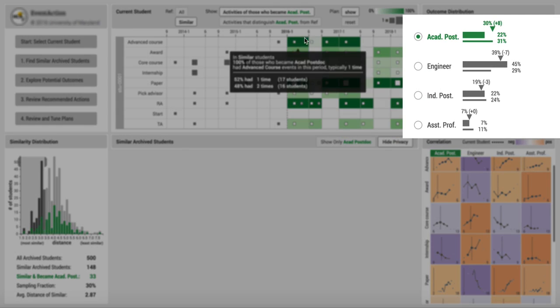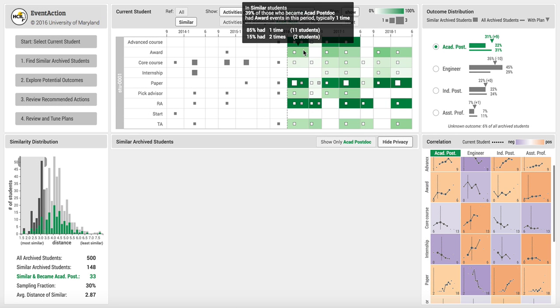As I add activities to the timeline, I see how the likelihood values change until I am happy with the plan.